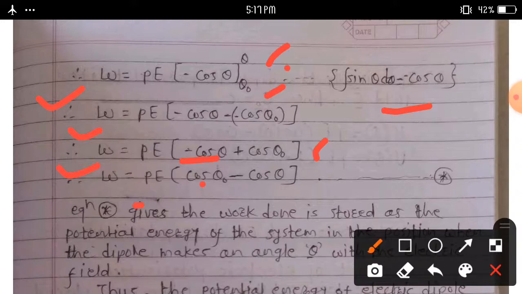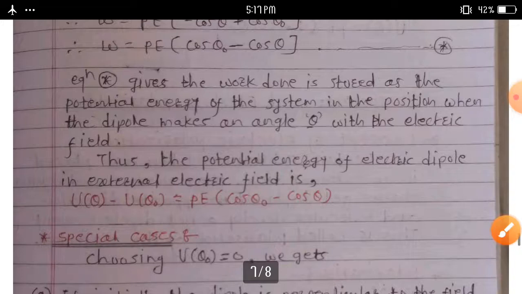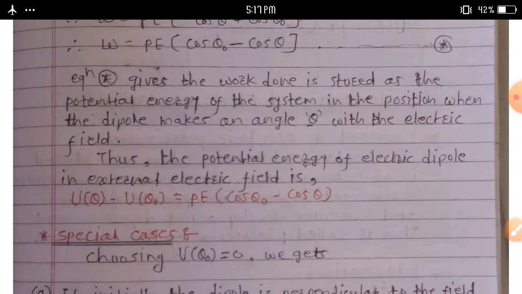This gives the work done, which is stored as the potential energy of the system in the position when the dipole makes an angle theta with the electric field.